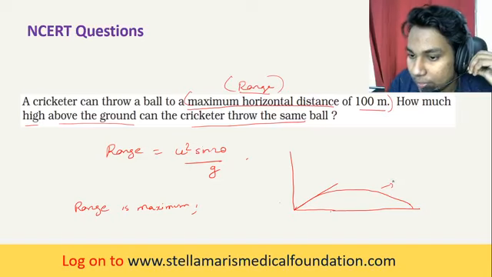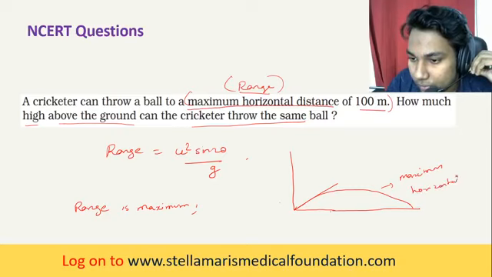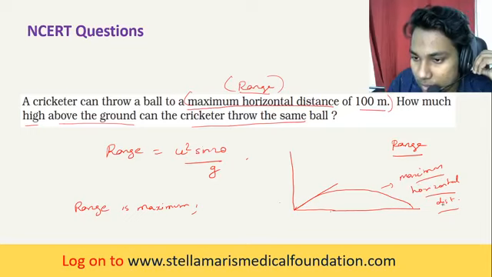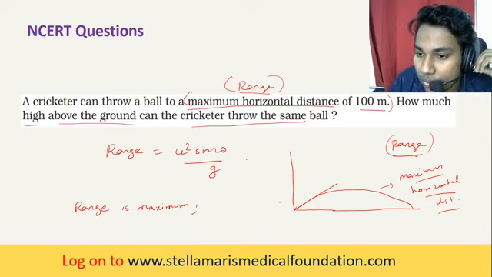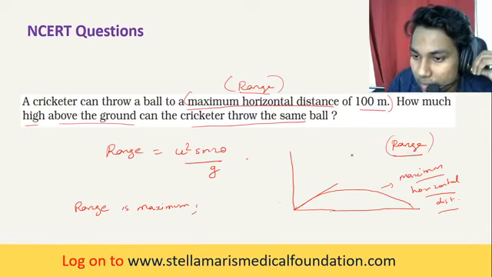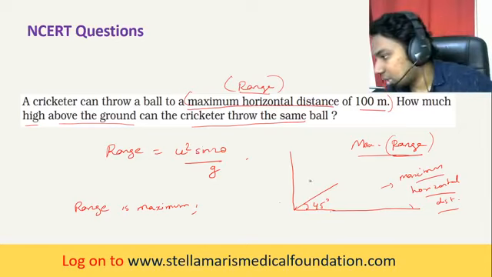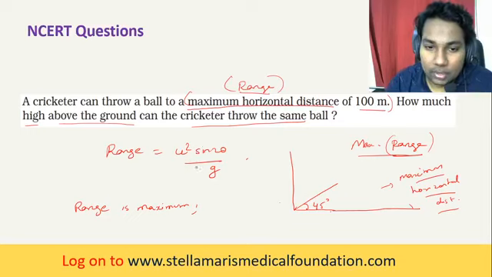So it attains the maximum horizontal distance, or range. In order to attain the maximum range, the angle of projection should be 45 degrees.